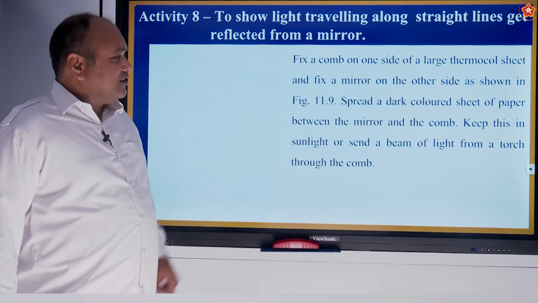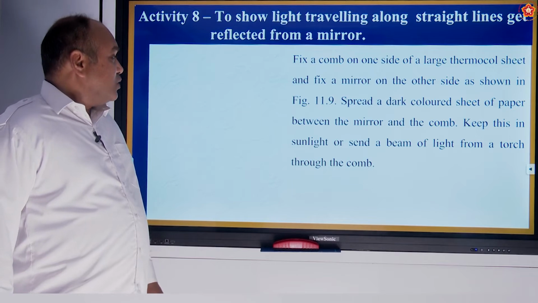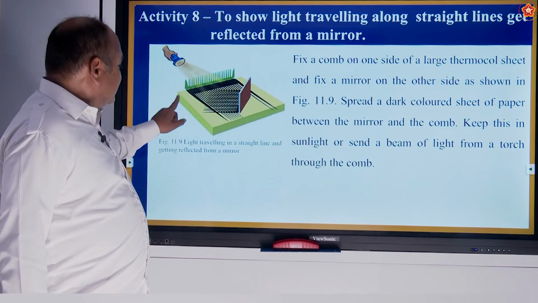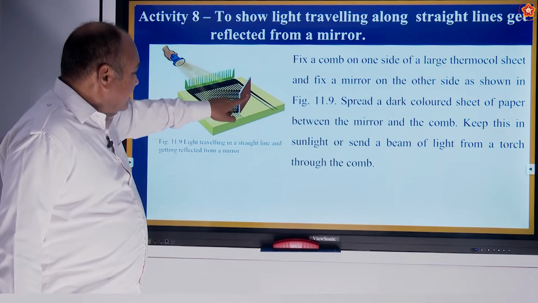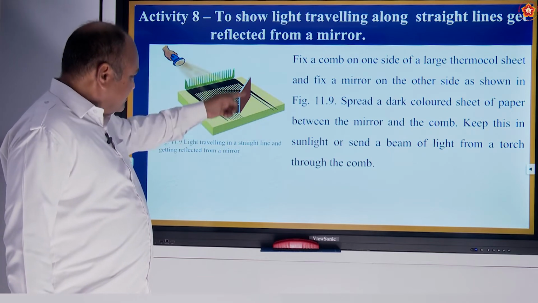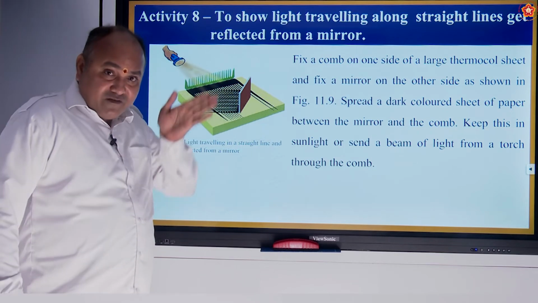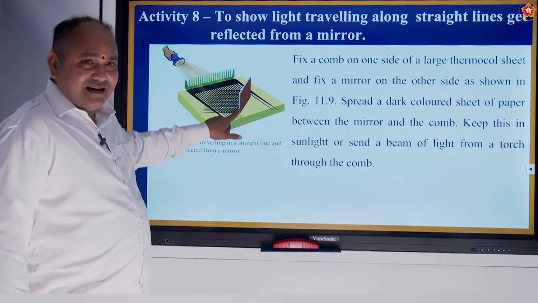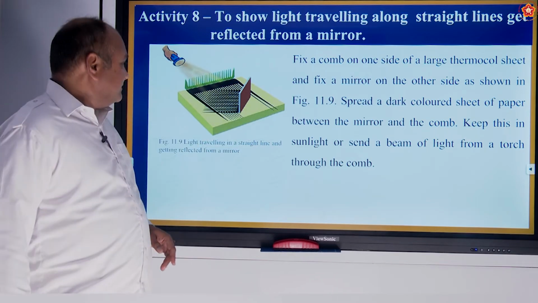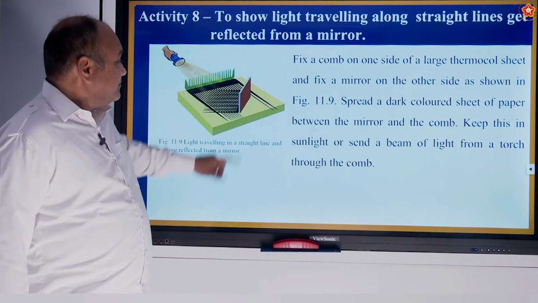And fix a mirror on the other side as shown in the figure. This is the thermocol, children, and this is the mirror. The mirror is fixed a little bit crosswise so that in the thermocol you can fix it, we can just push into it and we can stick it with some Fevicol or gum. Okay, we have fixed it.